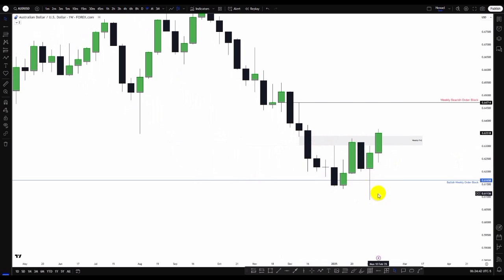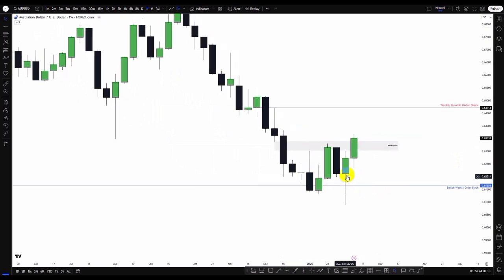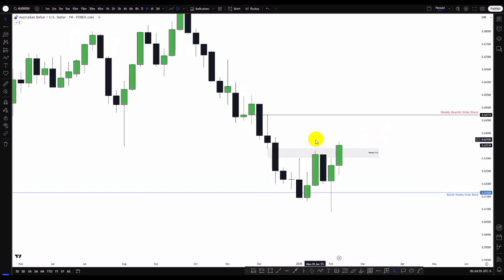Price took out sell side liquidity, and now we can see volume closed above the swing low point and further sponsor bullish movements, and we can see volume close above the weekly fair value gap. So I'm expecting to see the possibility of a return of price to mitigate this as an inversion fair value gap, and we have bullish continuation to this weekly bearish order block. So let's check the daily time frame.